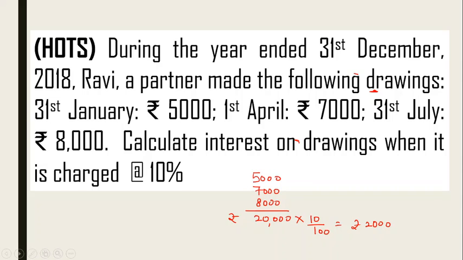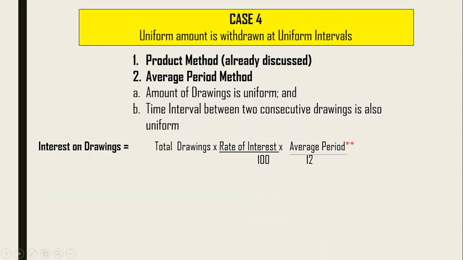Okay, moving to the next one. The fourth case, where a uniform amount is withdrawn at uniform intervals. Now, we already discussed the product method. Even in this case we can use the product method, because the amount and dates are given. But there is one more method, the average period method, which makes the calculation easy.